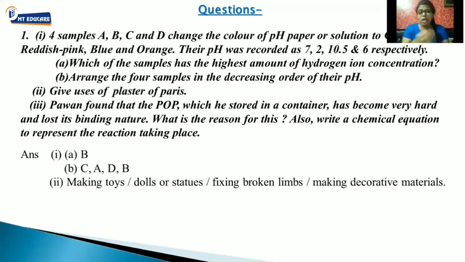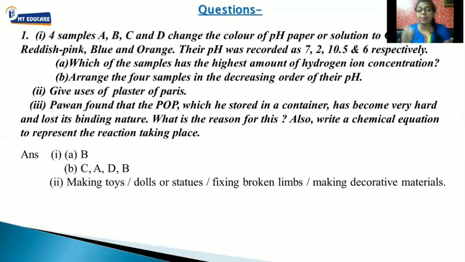Fine. Last question. Pawan found that POP which he stored in a container has become very hard and lost its binding nature. What is the reason for this? Also write the chemical equation representing the reaction taking place. Now students,